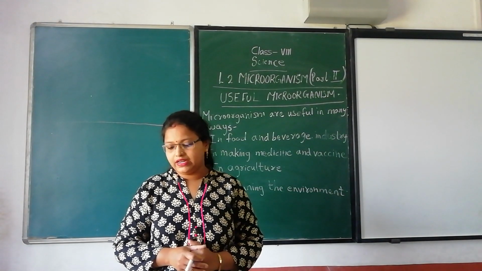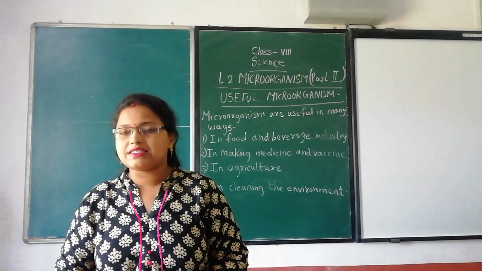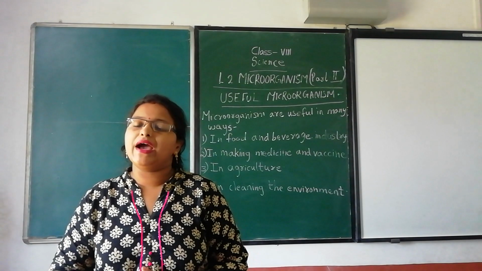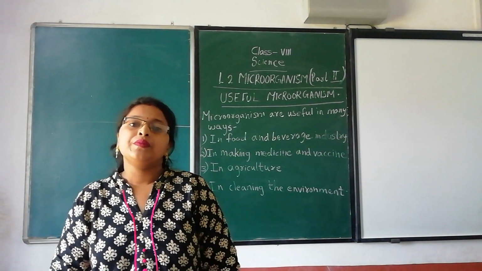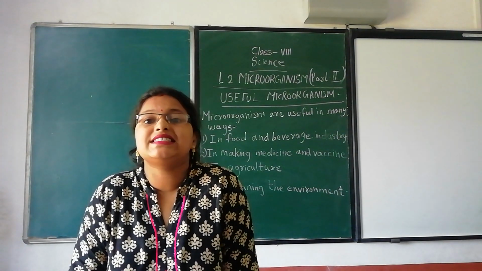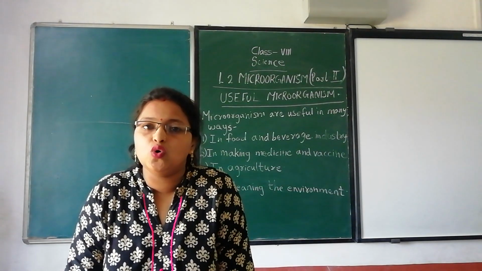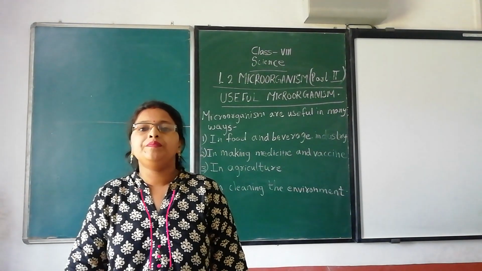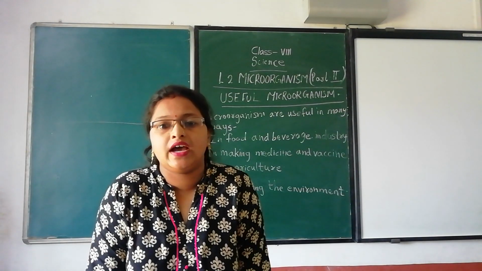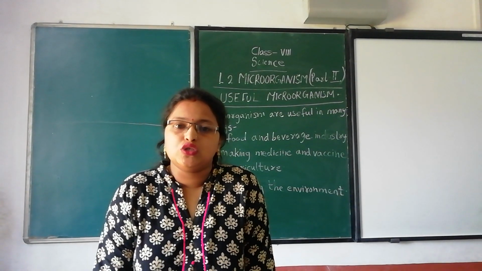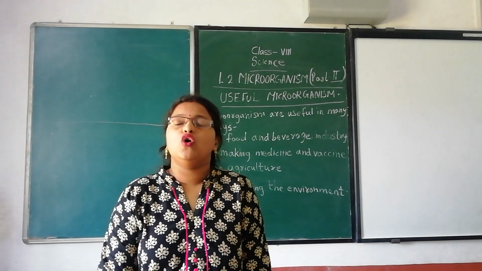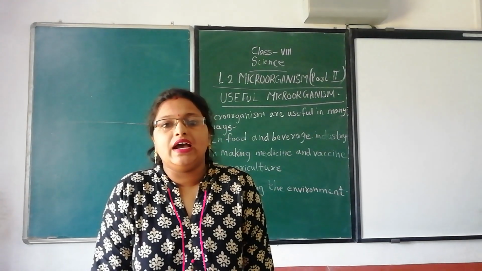Next, we will also study some other useful microorganisms. For example, a seaweed called kelp, K-E-L-P, which is used as a food item in countries like China and Japan. Also, you all know algae.